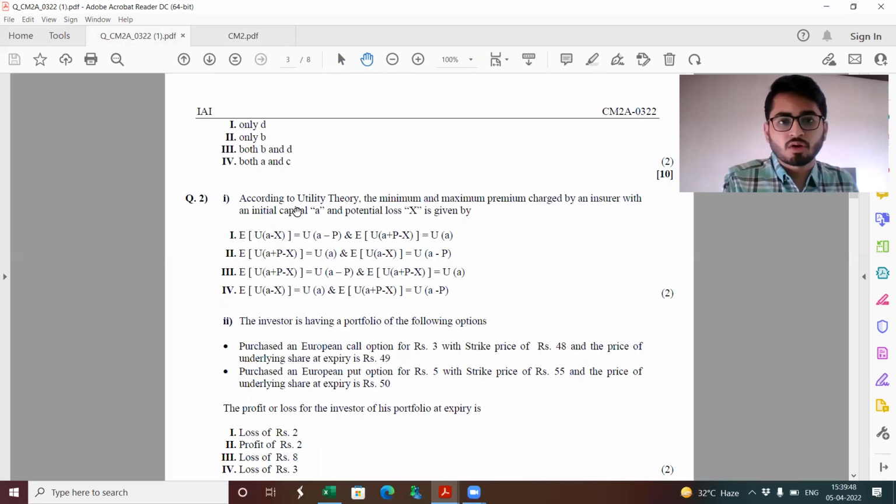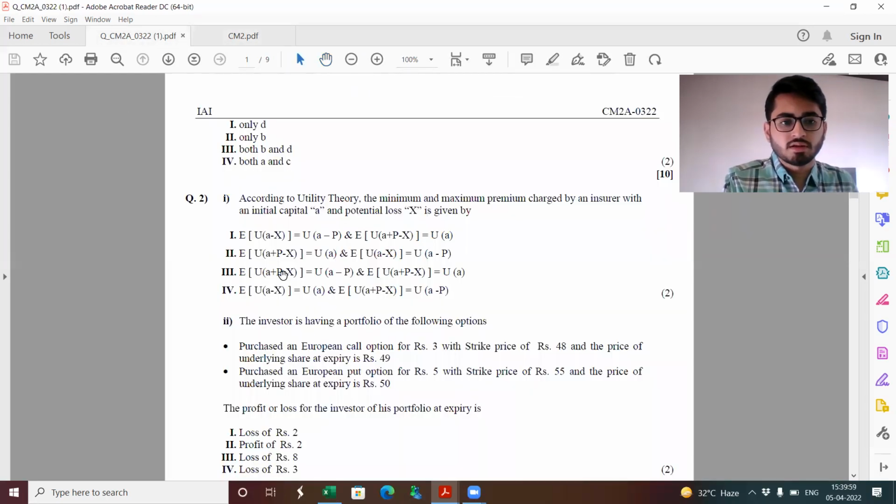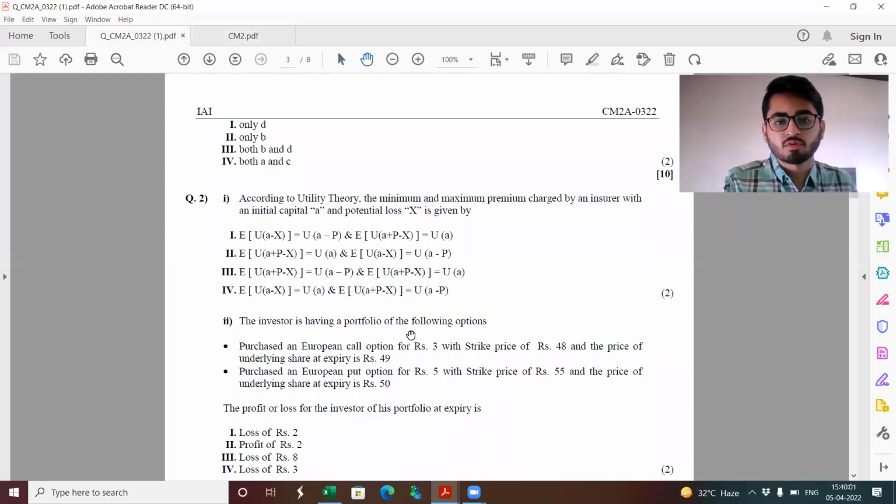Next, question 2, according to utility theory, the minimum and maximum presented. This is standard bookwork. These particular formulas are there. So the first part is nothing but option 1. Then question number 2, the investor is having a portfolio of the following options. A European call option for rupees 3, strike price 48, and the price at expiry is 49. So at expiry, the payoff becomes 1. I bought it for 3. I have to sell it for 1. So I'm making a loss of 2 over here.